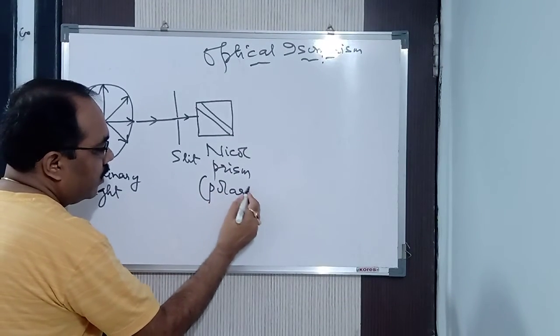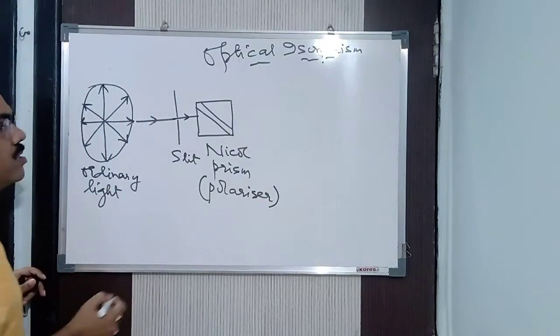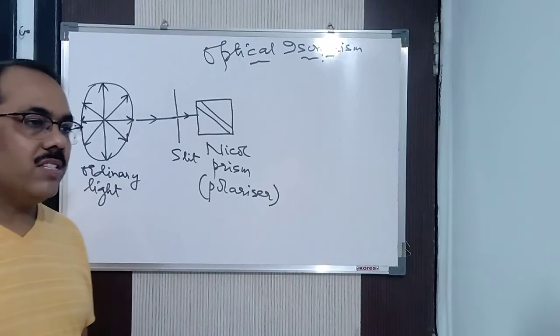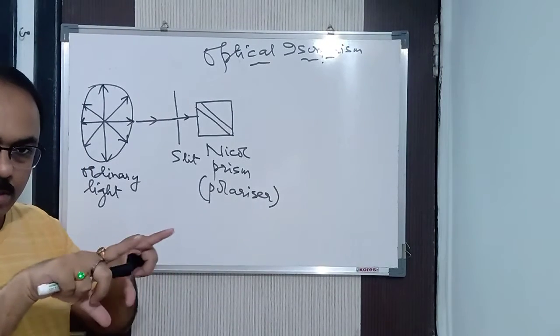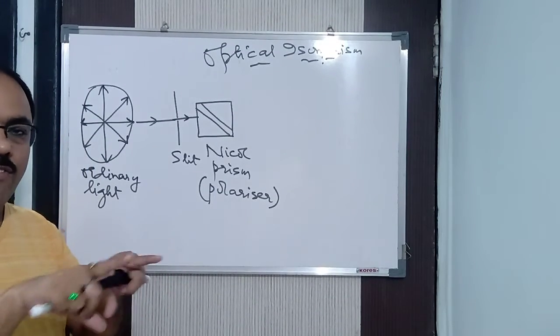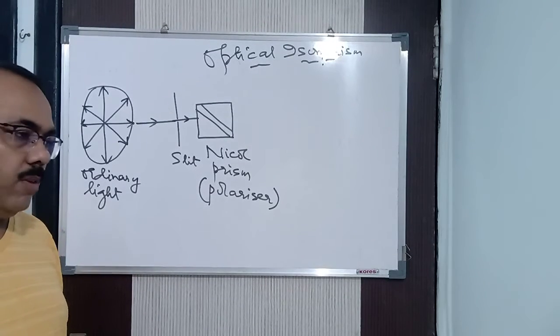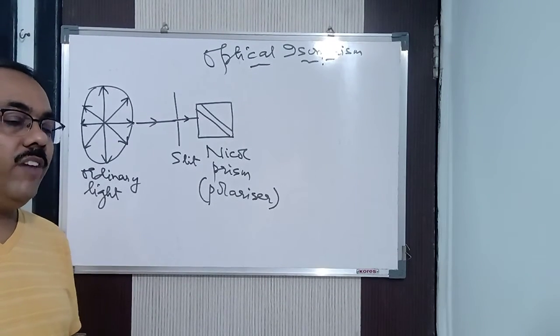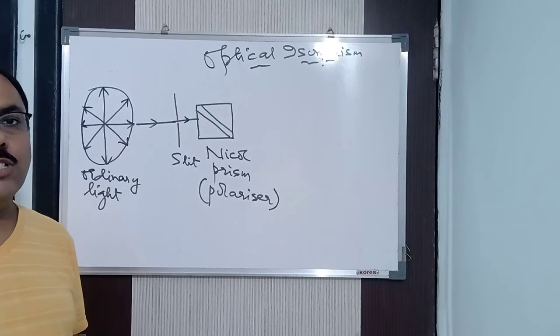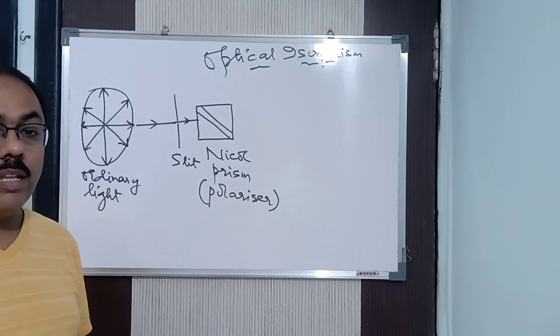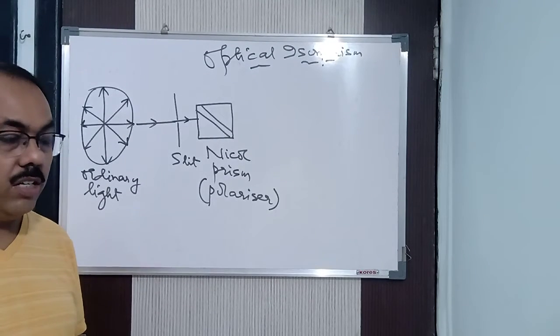Now, what is a Nicol prism? Understand it. For a Nicol prism, we take two prisms made of calcium carbonate. Actually, let me go back a little to the history. You have read in geography about a region called karst topography. ICSE students have read it in geography; CBSE, I don't know whether they have studied it or not.